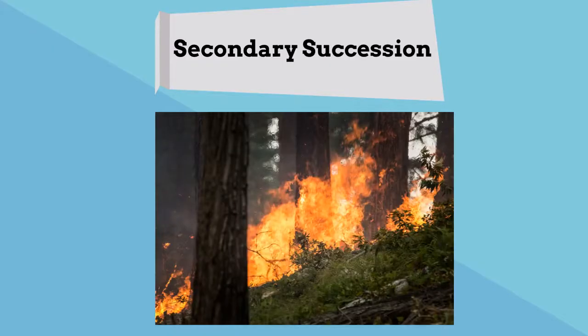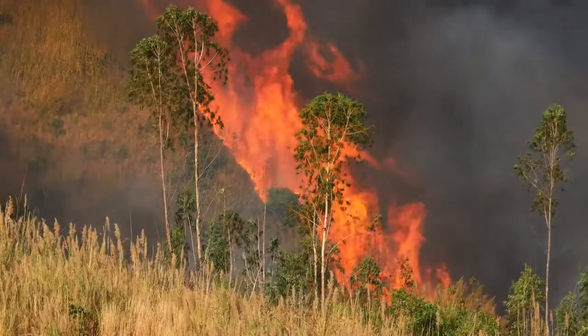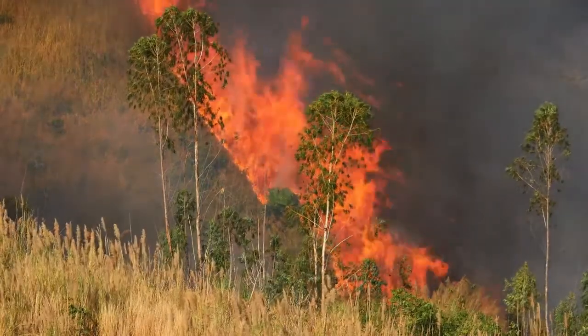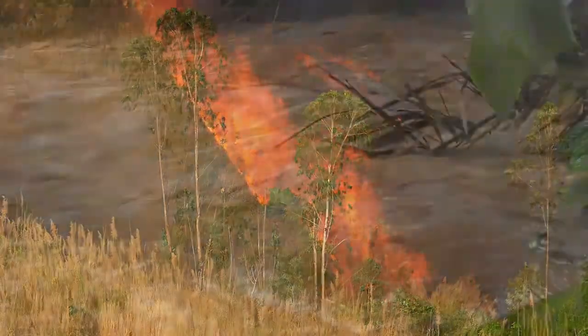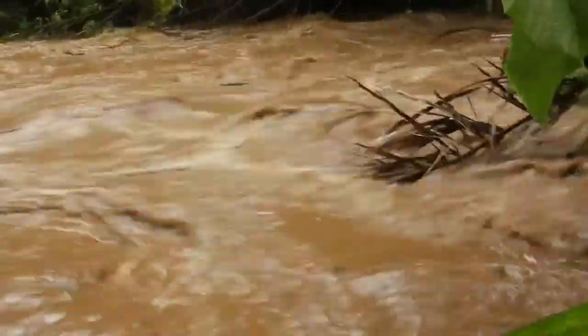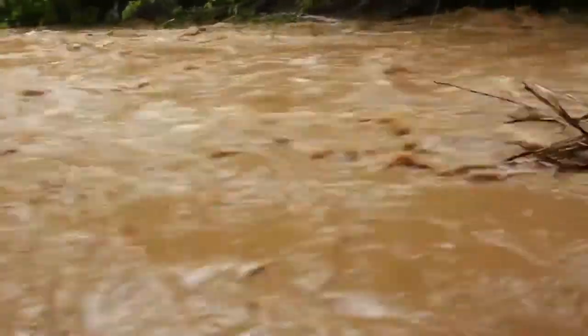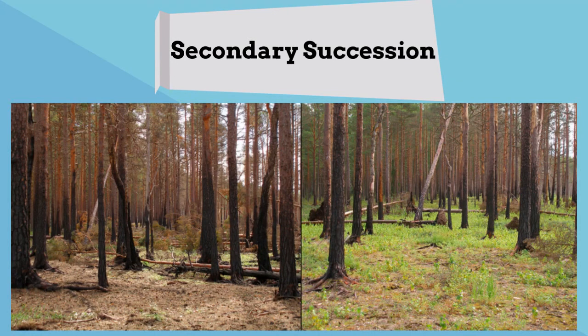Secondary succession occurs when an existing ecosystem has been destroyed or disturbed. They are more minor in magnitude compared to a primary succession. For example, a forest fire may destroy a large area of trees and plants, or flooding can destroy an area. In this before and after picture, the fire destroys plants, but the soil remains. 2 years later, the forest has grown back.